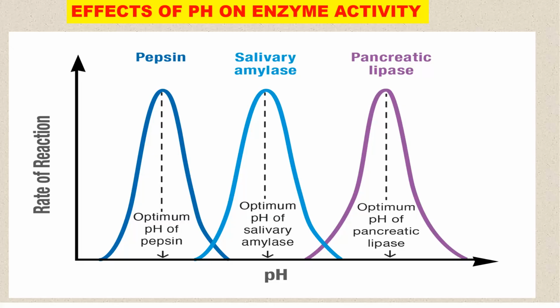You find pepsin in the stomach. Then of course amylase in the mouth. Then you find pancreatic lipase in the small intestine. Now, these enzymes work well at different pH. For example, the pH of the stomach is approximately 2. Then the mouth is slightly alkaline, let's say around 7.2. Then the duodenum is also alkaline, let us say 8 up there.